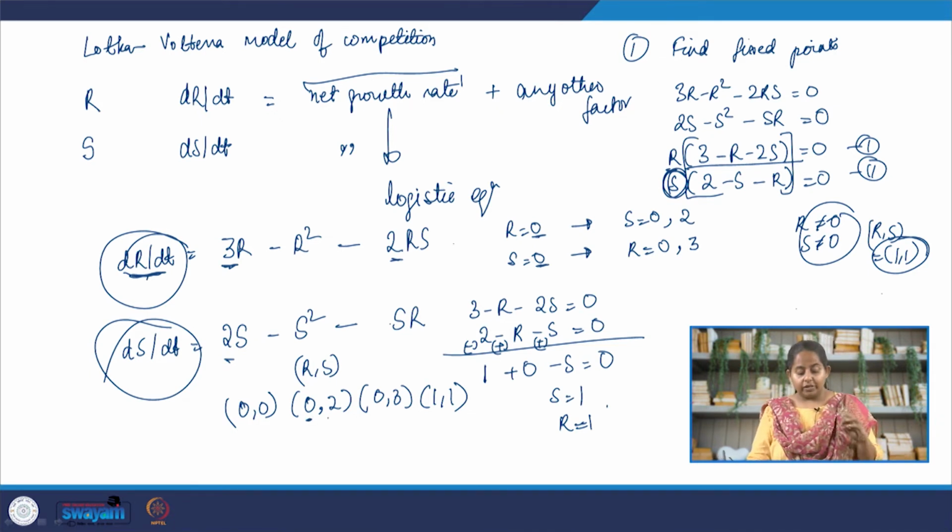The second fixed point is saying that there are no rabbits, there are only 2 sheep. What this is telling me is that in case for some reason the rabbits vanish out, we have no rabbits, then the number of sheep will be 2. It's a fixed point, and in case it is a stable fixed point or has a stable manifold, then we know that the number of sheep will somehow stabilize around 2. The third fixed point, oh, I'm sorry, I have written these 2 fixed points in a wrong way. No rabbit, 2 sheep, no sheep, 3 rabbits.